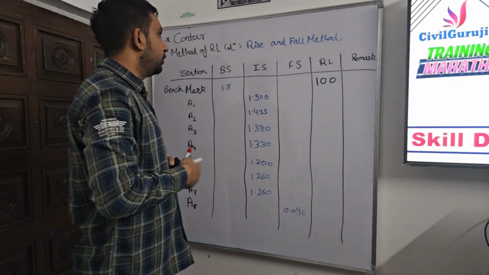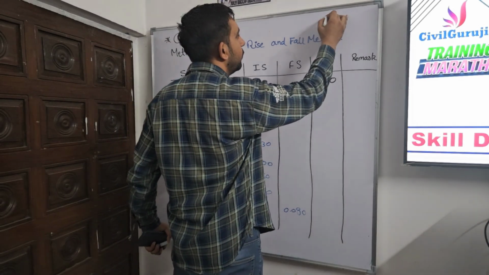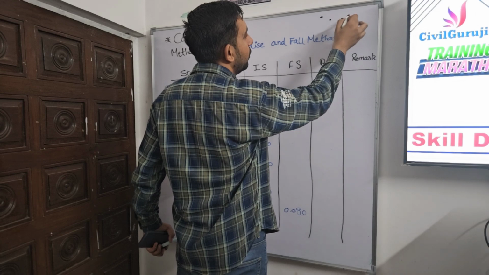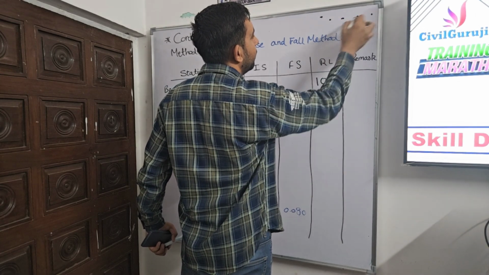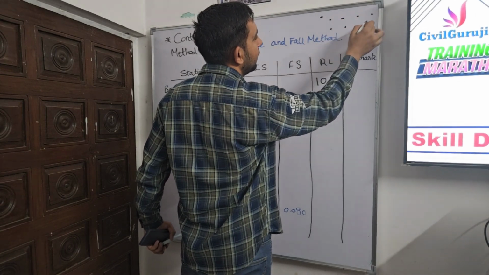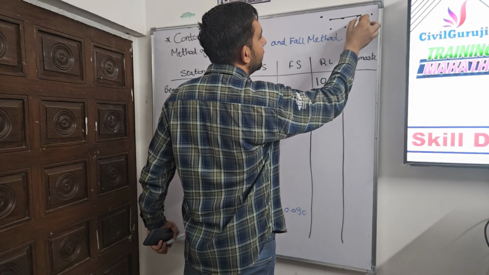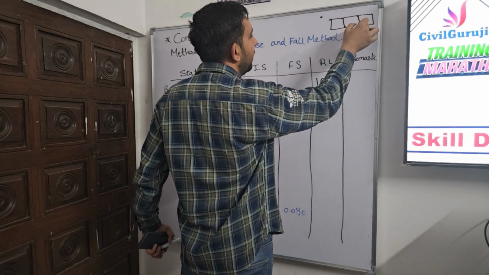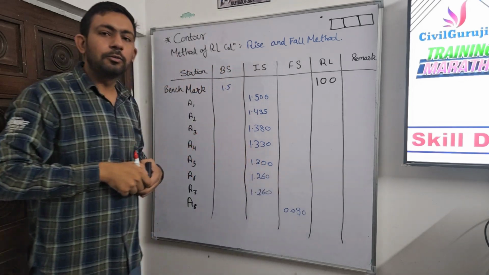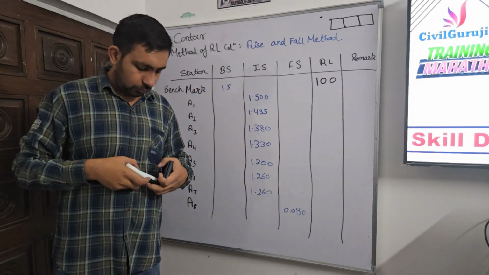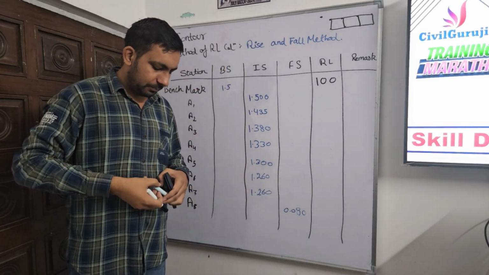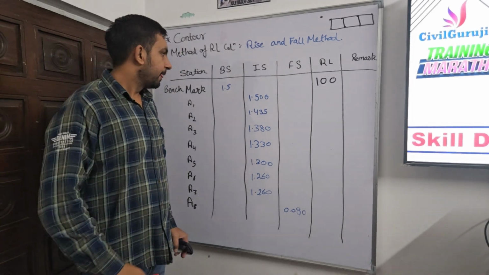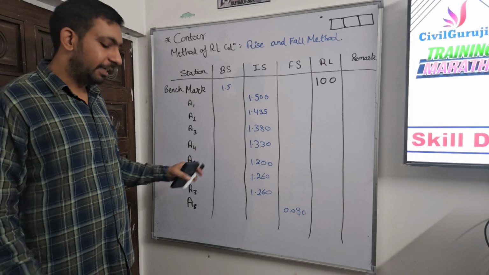Basically, if we check this grid, how the grid is formed: we have taken the benchmark, then A1, A2, A3, A4, A5, A6, A7, A8. This is the grid we have taken. I have considered a small grid to make you understand the concepts, to get to know about the points or the RLs or the exact situation. But these readings are from the actual site.